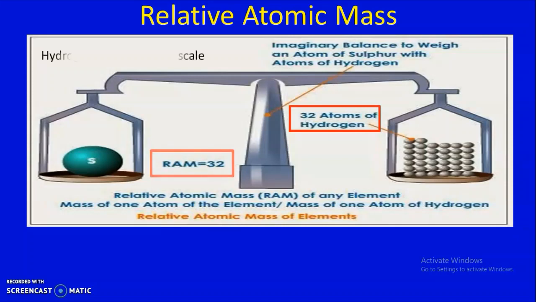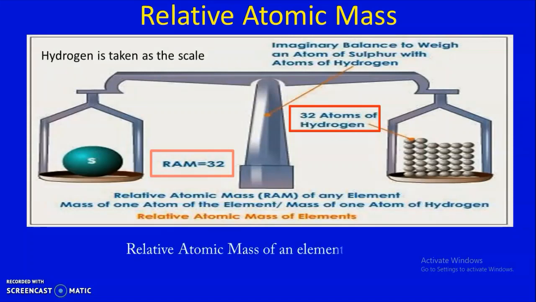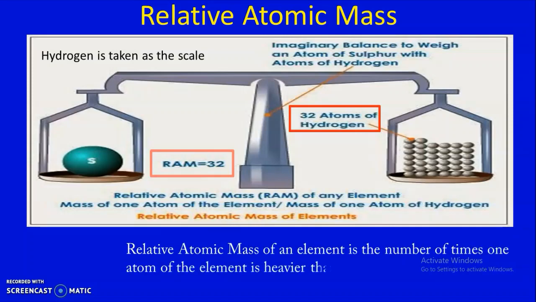So here you can see hydrogen is taken as the scale. Hydrogen is taken as the unit. And using this scale, we can define relative atomic mass as follows: the relative atomic mass of an element is the number of times one atom of the element is heavier than one hydrogen atom. So that is known as the relative atomic mass.